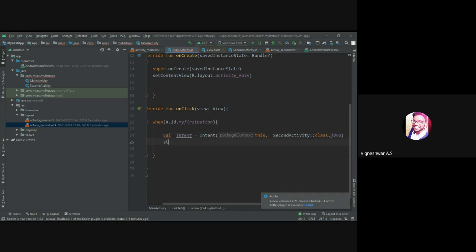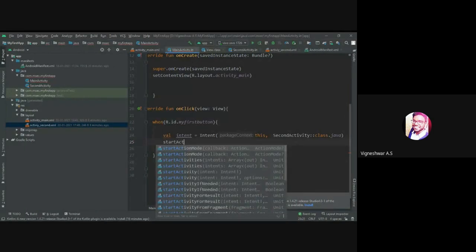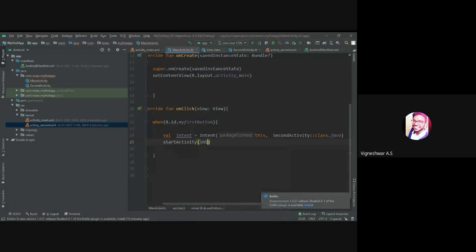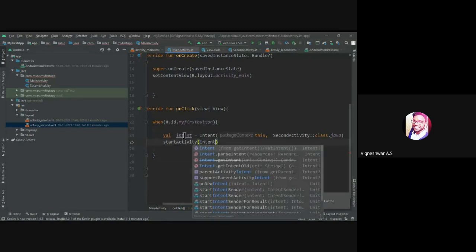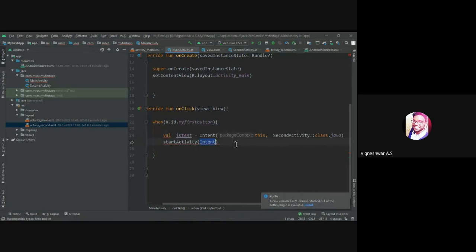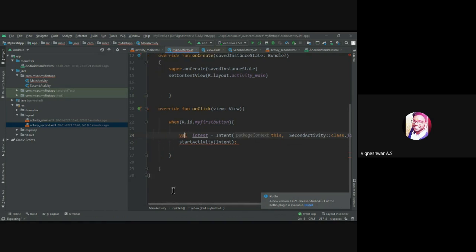Now we need to start the activity. Start activity. Intent. We need to call this particular intent here. Okay. Without bothering the value, I got some error like this.